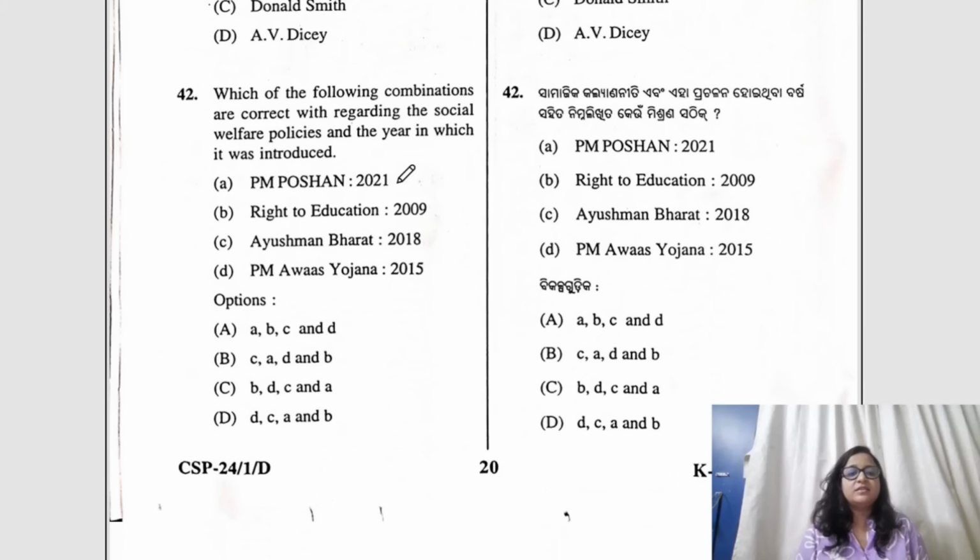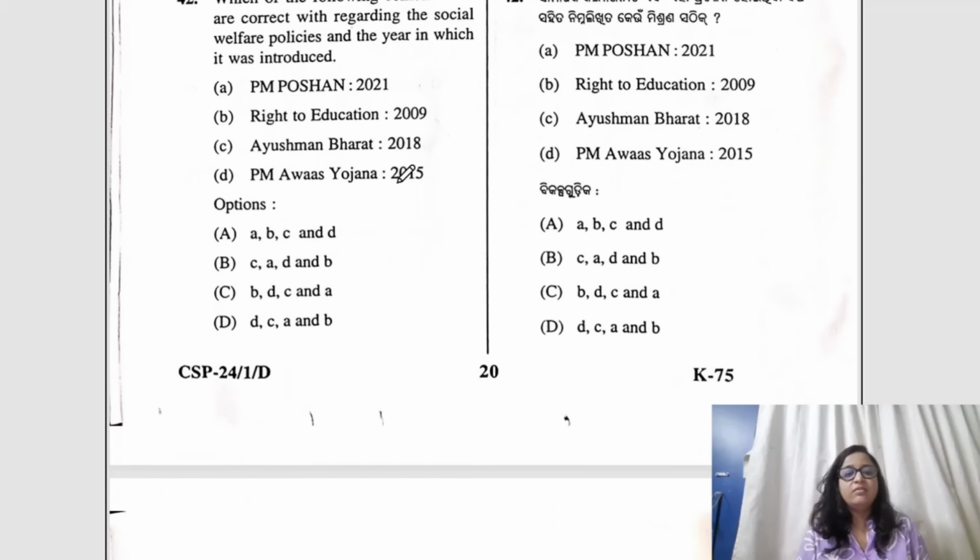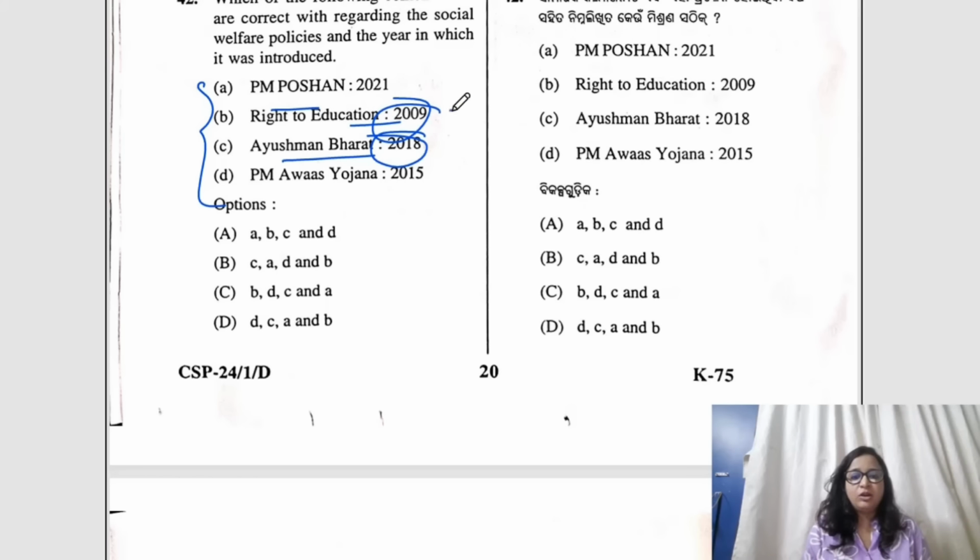Okay. Moving to question number 42. Which of the following combinations are correct with regard to the social welfare policies and the year in which they were introduced? Here, all the options are correctly matched. We all know about Ayushman Bharat 2018, Right to Education 2009, okay, and then it came into force in 2010. Then PM Poshan 2021. So the right answer would be A, B, C, D.